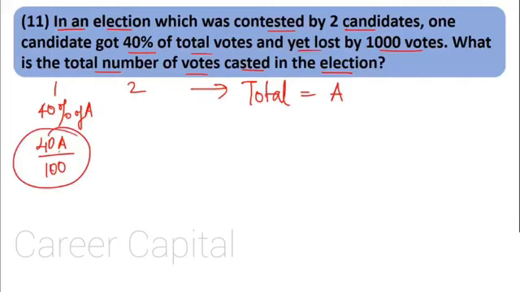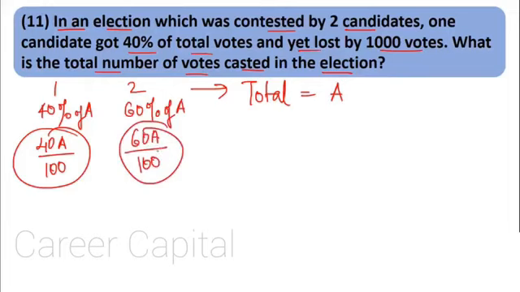Now there were only two candidates, is that right? Yes. Was there any bogus voting or anything like that? Is it given over there? No. There were two candidates, one got 40%, so the remaining 60%, who will get it? The second candidate. The second candidate got 60% of the votes, so the second candidate got 60A upon 100 votes.